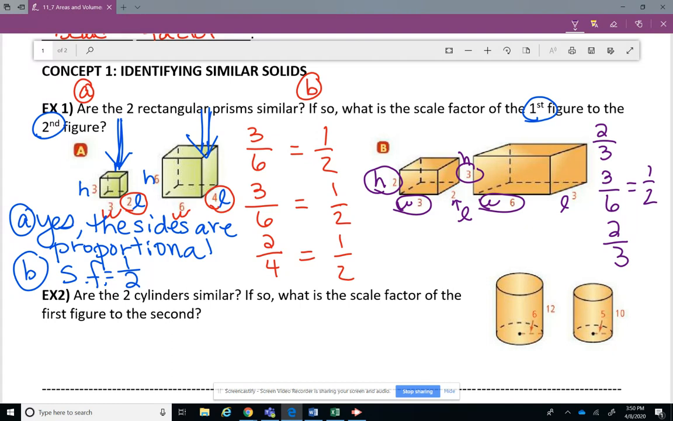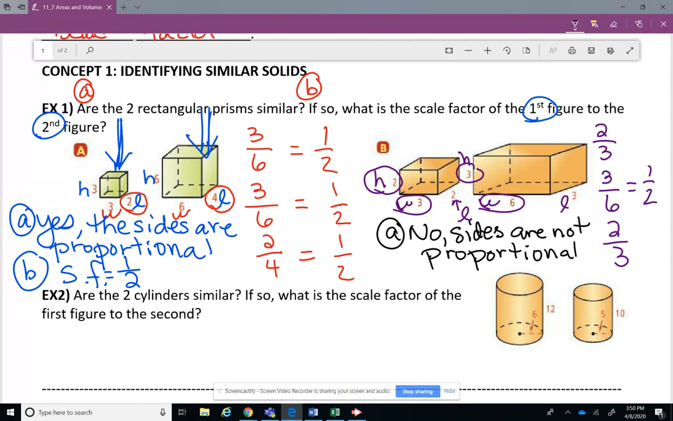All right, now you're already seeing, wait a minute, even though they look similar, are they actually similar? And our answer would be no. There's a couple of ways you could say this. We're going to say the sides are not proportional. And how do we know that? Because the scale factors have to be all the same if they were proportional.